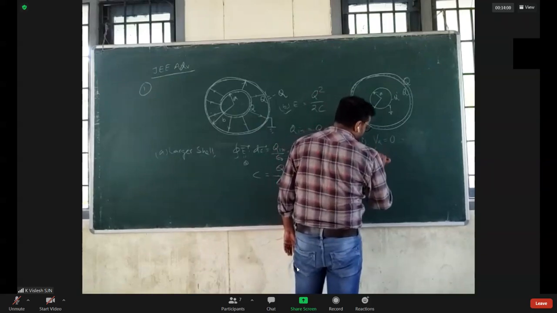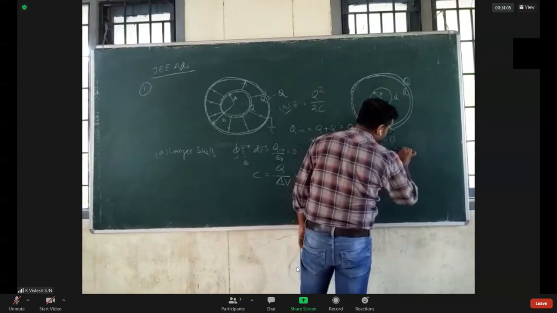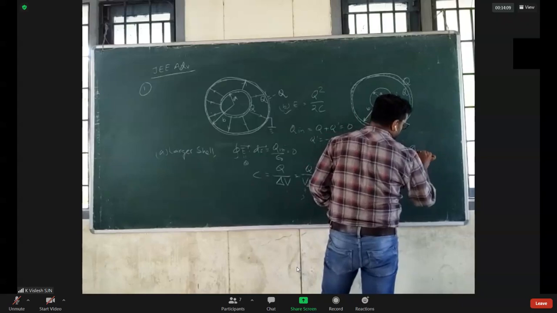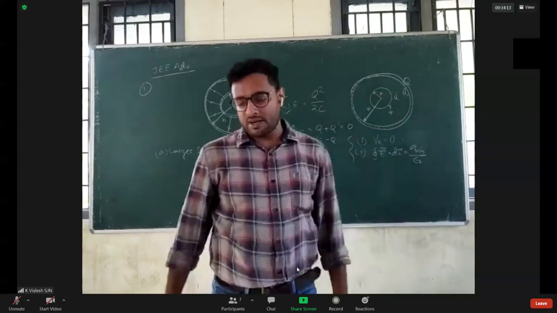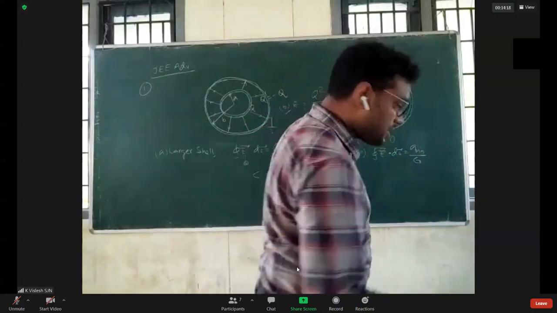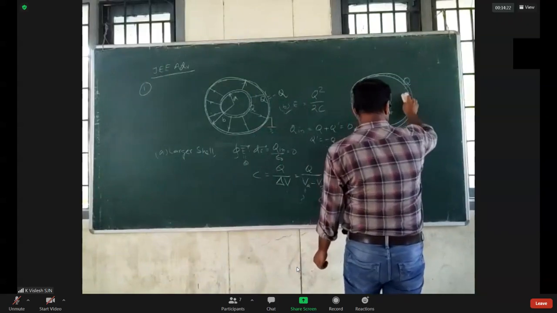The second one is E dot ds equals Q enclosed by epsilon naught. With the help of these two, can you find out the charge on A and B? If I erase this one, Q prime, can you find out its value?